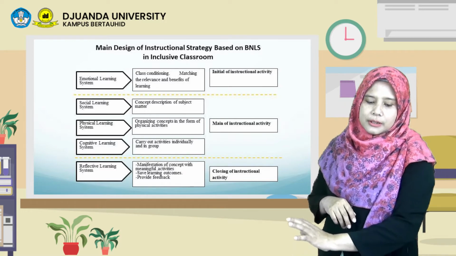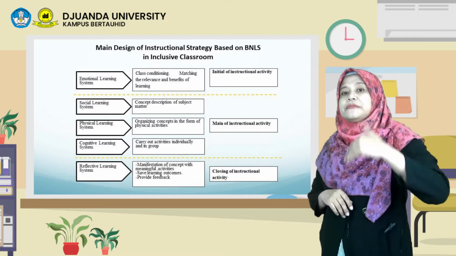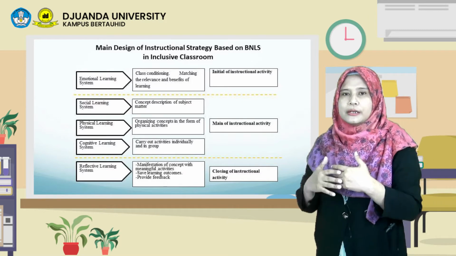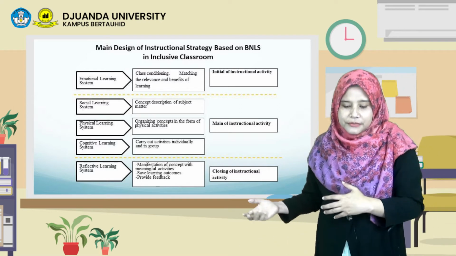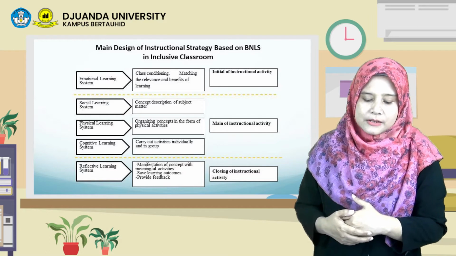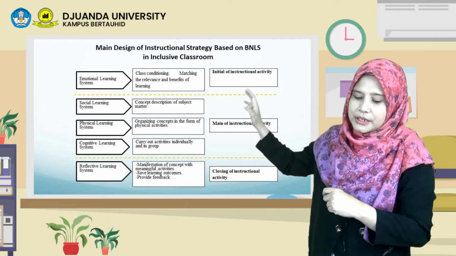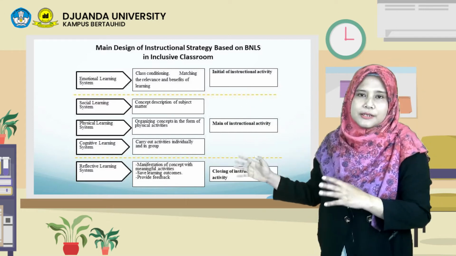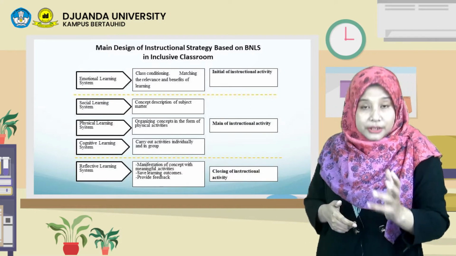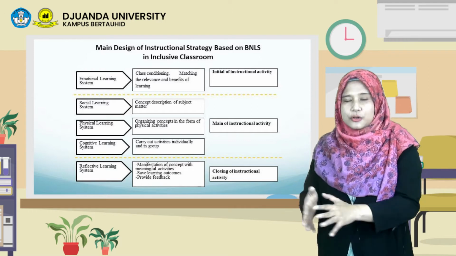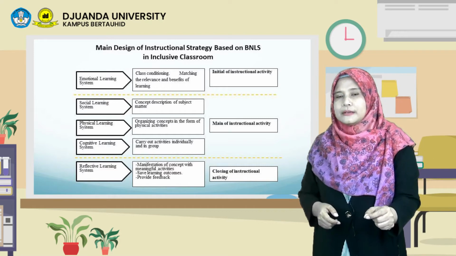So, this is the main design of the instructional strategy based on the BNLS in the inclusive classroom. We put the emotional learning system at the initial instructional activity. We divide one instruction into 3 stages: the initial activity, main activity, and closing activity. So we put the emotional learning system in the first stage. What does the teacher do in this stage? The teacher can do class conditioning and match the relevance and benefit of the learning.